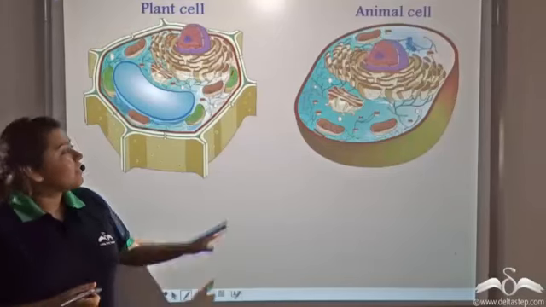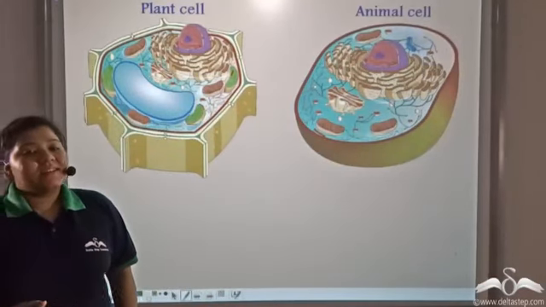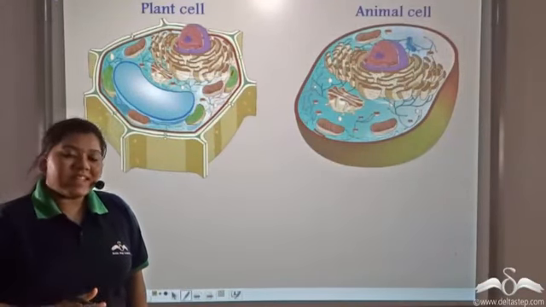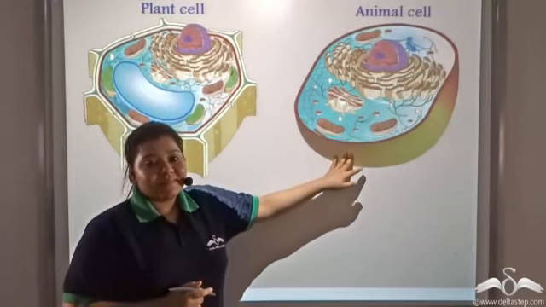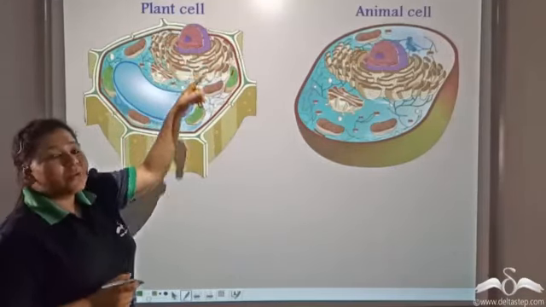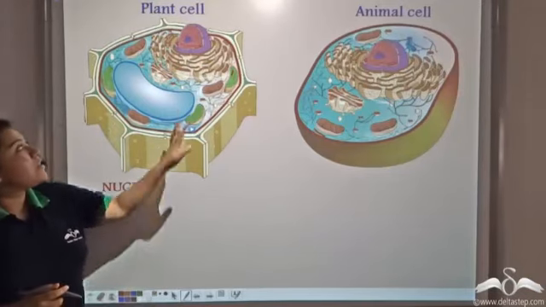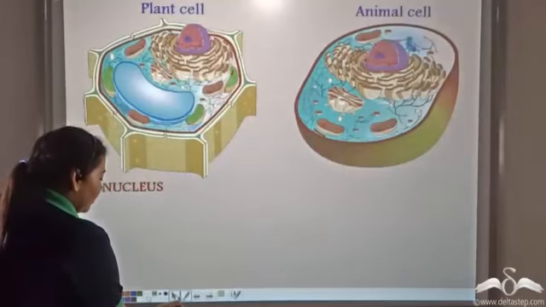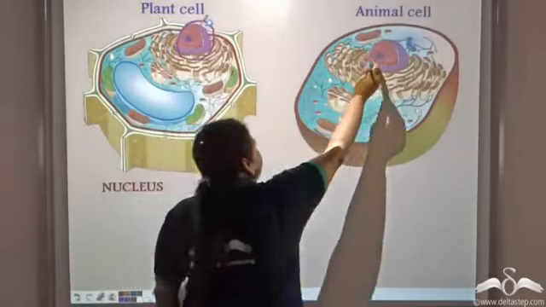We have studied the plant cell and animal cell in detail. Now, try and mark out the organelles which are common between the plant cell and the animal cell. See, this organelle, which is known as the nucleus, is the common structure between the plant cell and the animal cell. See, nucleus is the controlling unit of the cell.